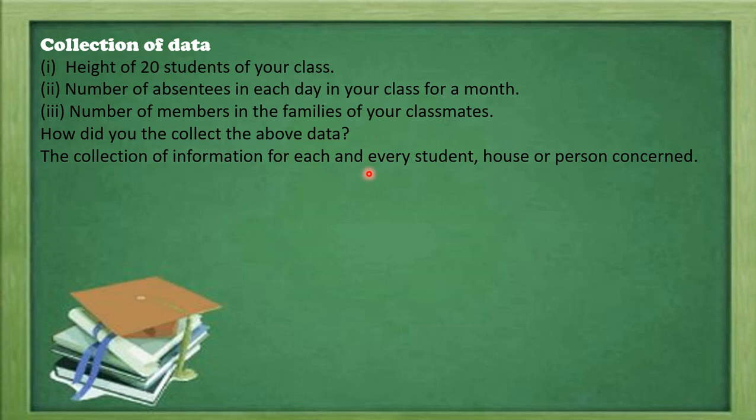So is it okay to collect? So when we collect data from each and every student or each and every concerned person, this type of collection of data is known as primary data.